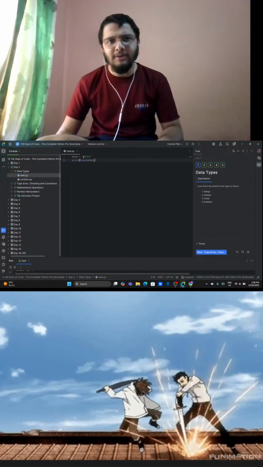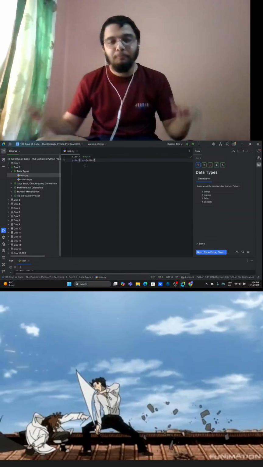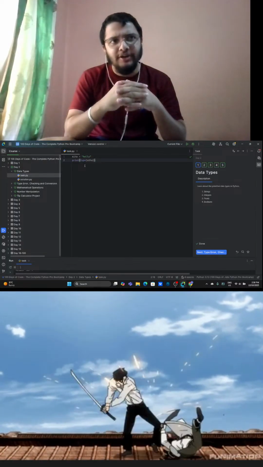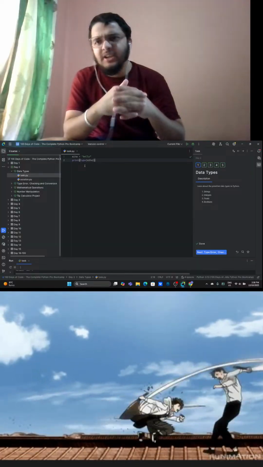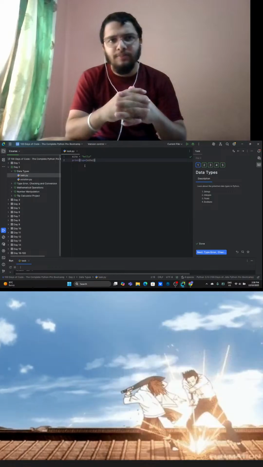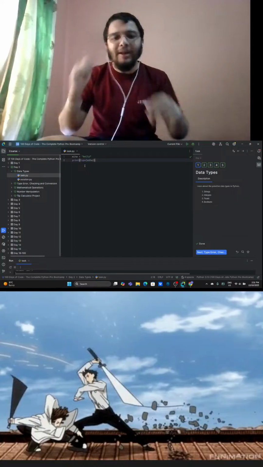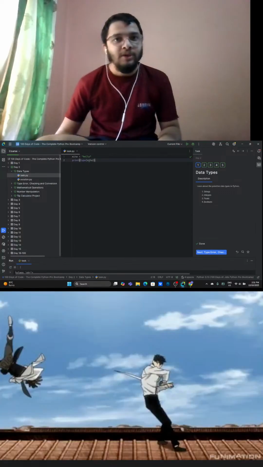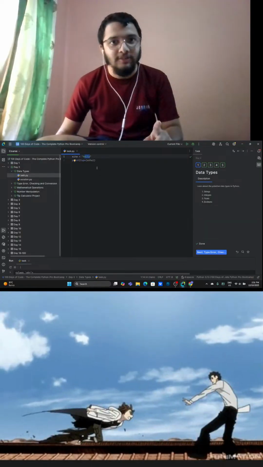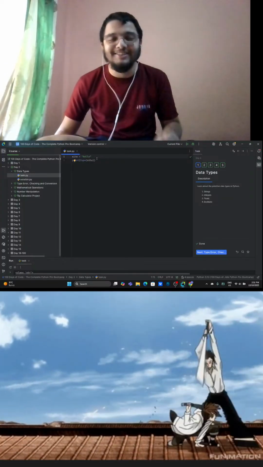But can we convert this into an integer? Of course we can, but there is one catch. Have you ever imagined a string like HELLO as an integer? Can it ever be a number? No, it's universally not possible. So what I'm telling you right now is this: we can't convert an alphabetical string into an integer, but we can convert a numeric string into an integer.